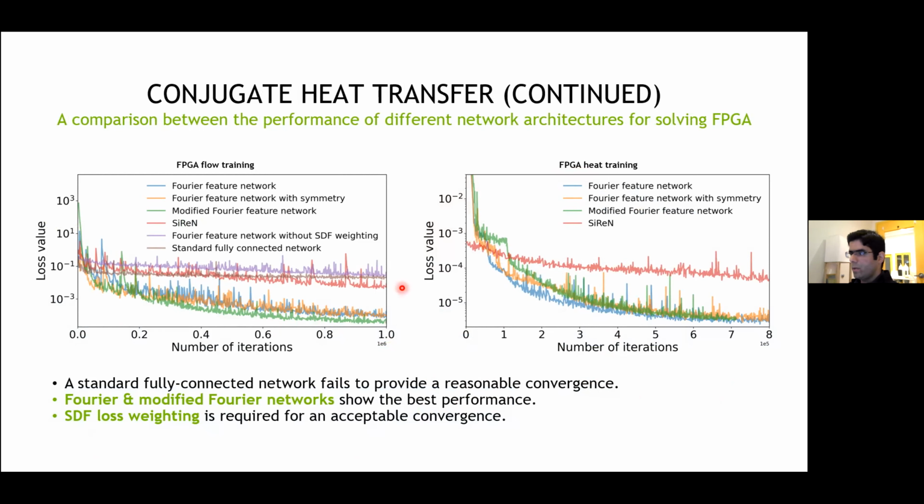This figure also includes the flow convergence results for a Fourier feature model with no signed distance function weighting, and also another model trained with a standard fully connected network. It is evident that both of these models fail to provide a reasonable convergence. This highlights the importance of using SDF loss weighting and more advanced architectures.